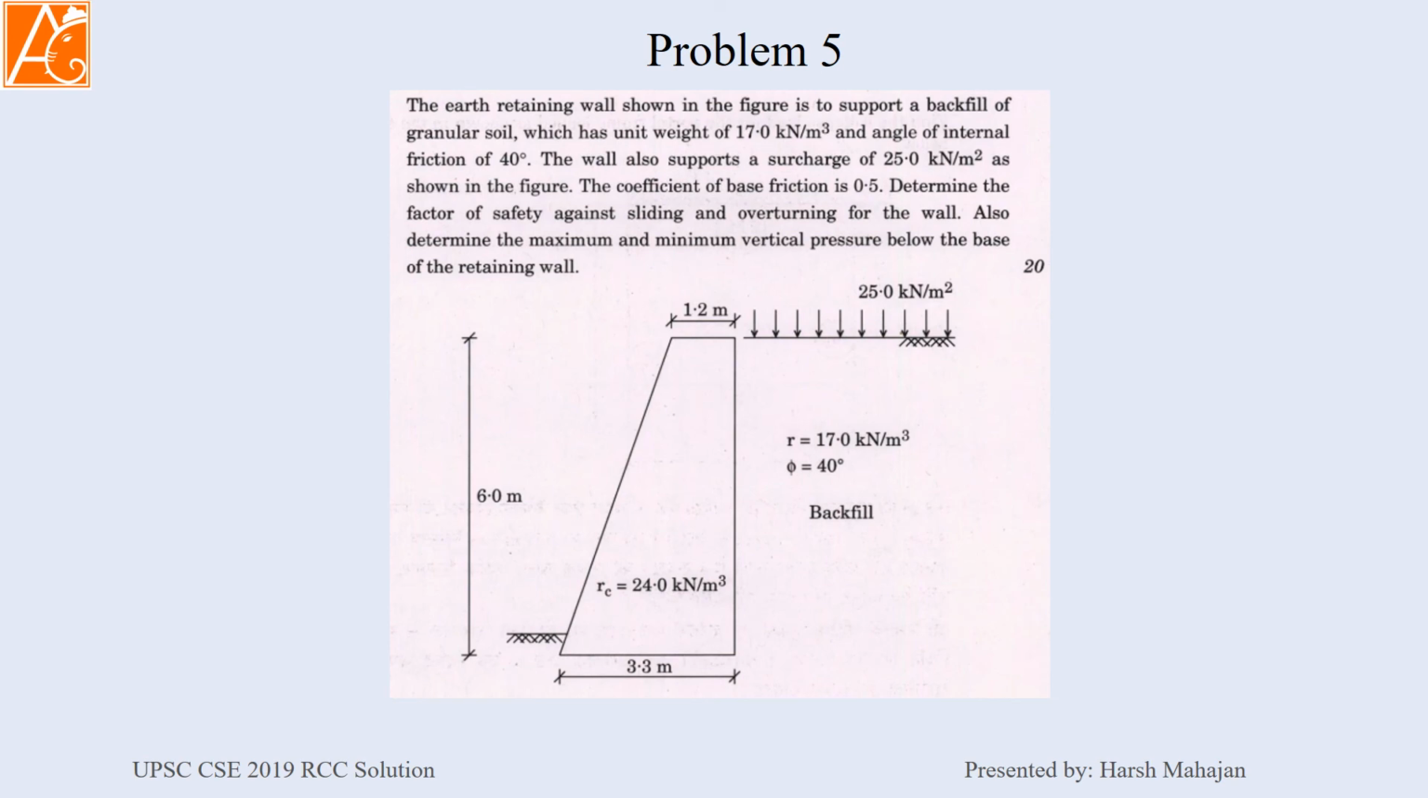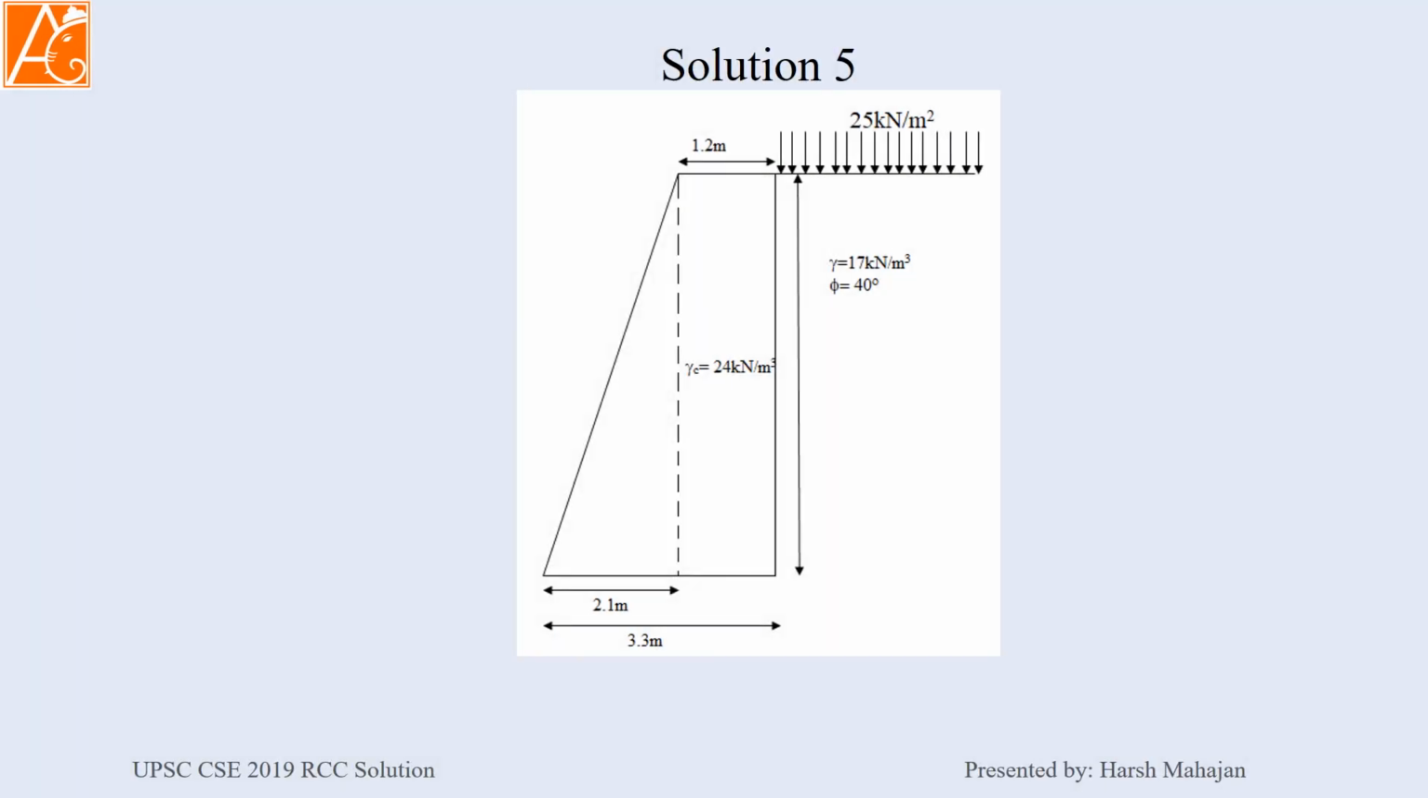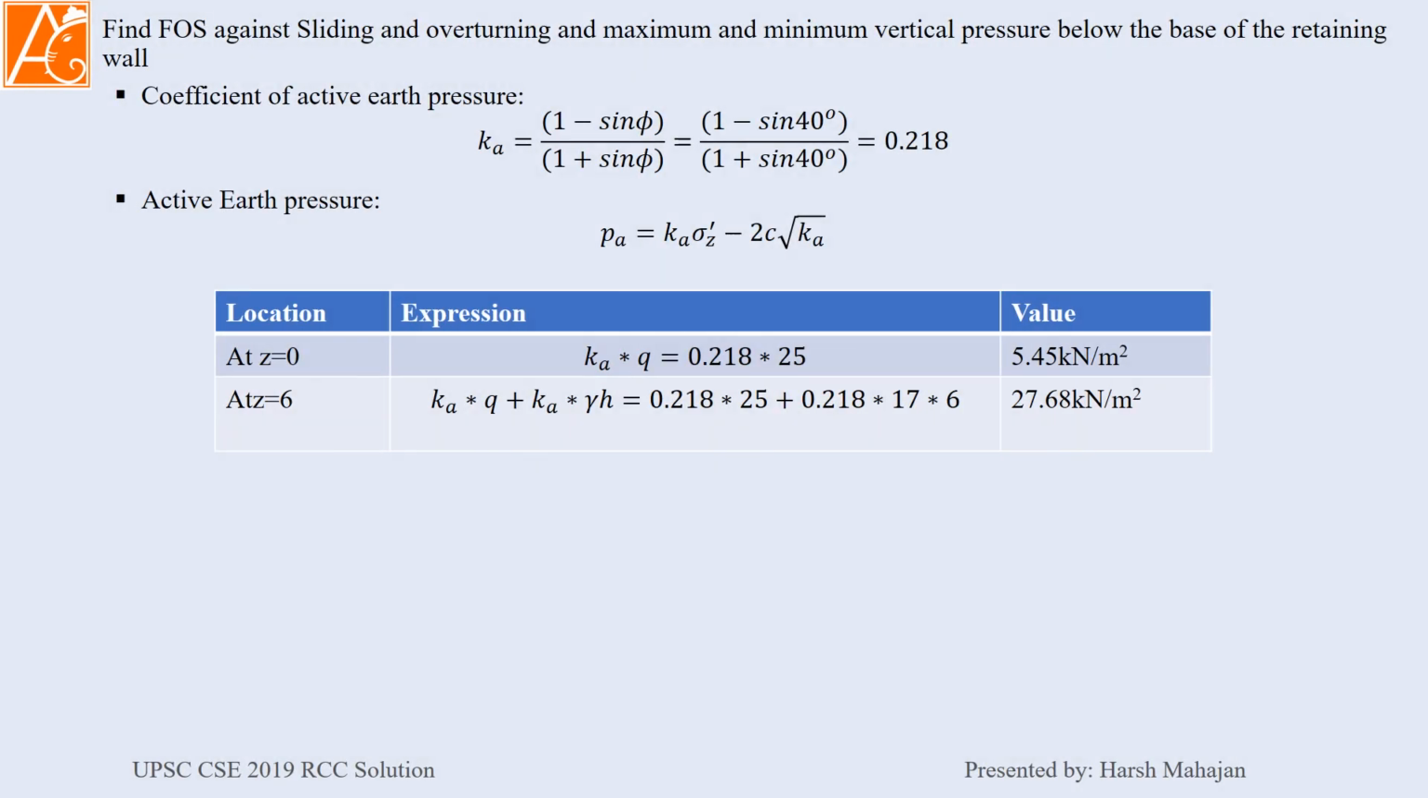Last question, problem number 5, retaining wall. The diagram. So this is the surcharge of 25 kilonewton per meter square. This is the soil condition. Phi is 40 degree and gamma is 17 kilonewton per meter cube. This is the retaining wall cross section. So we have to find the factor of safety against sliding and overturning and maximum and minimum vertical pressure below the base of the retaining wall.